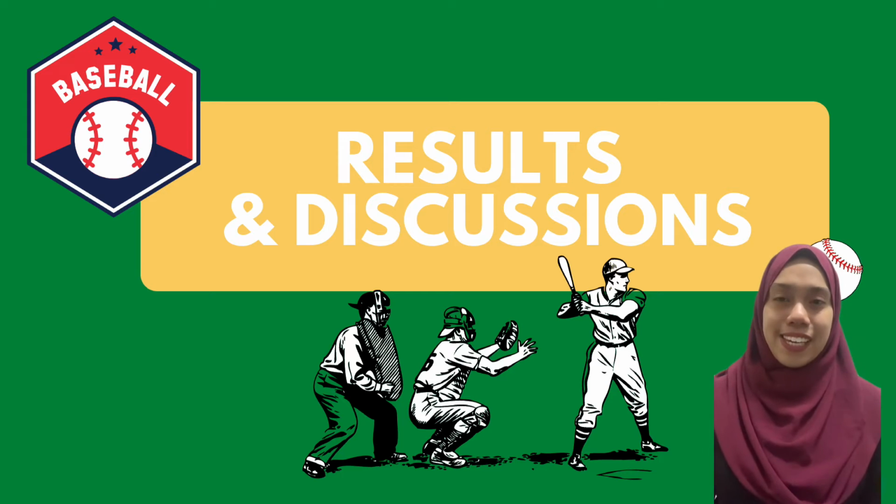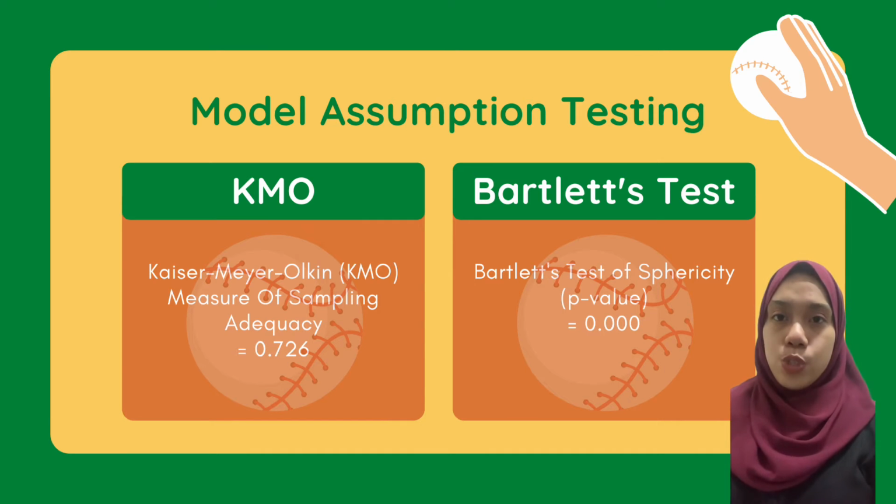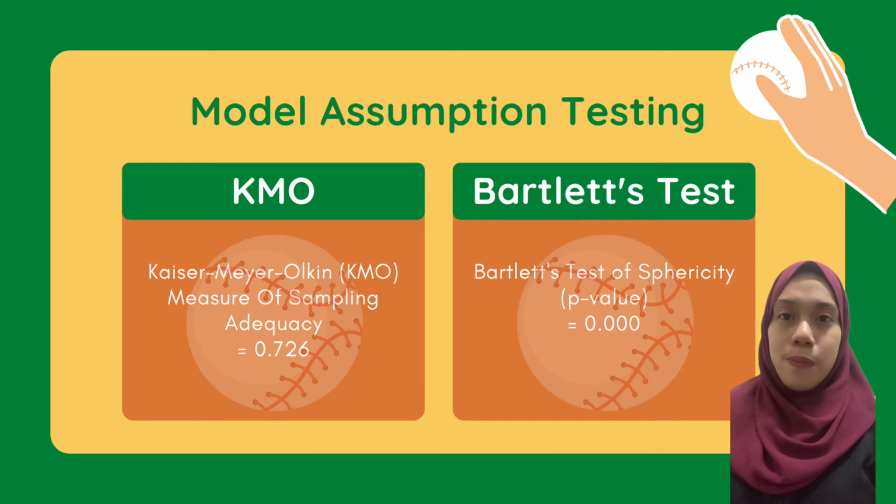In results and discussion, we use SPSS to analyze and produce output to make interpretation. There are 2 tests used in model assumption testing. First, the KMO test. The value obtained is 0.726, which is more than 0.5, which indicates that the data set is suitable to use factor analysis. Second, the Bartlett test. The p-value obtained is 0.000, which is less than alpha 0.05, which indicates that the correlation matrix is not equal to the identity matrix and it is suitable to use factor analysis.